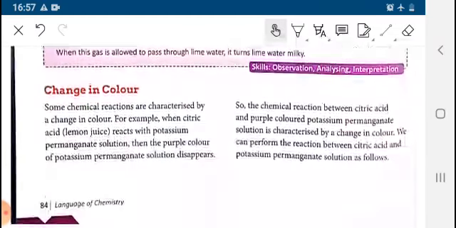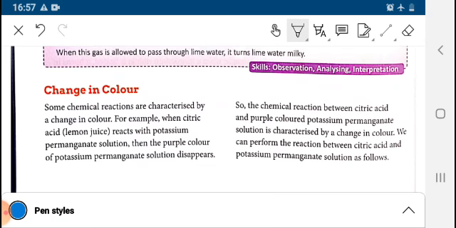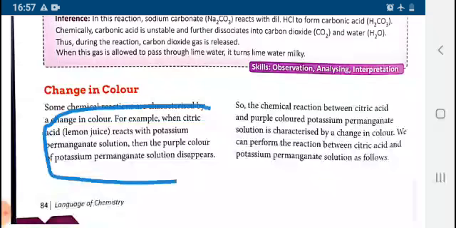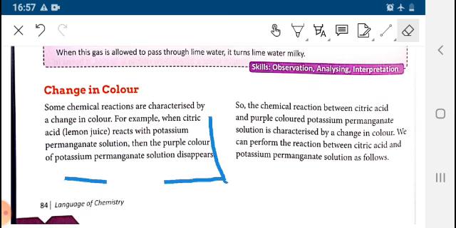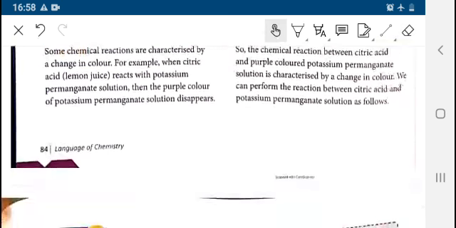Here you can see that in case of change in color, some chemical reactions are like when citric acid reacts with potassium permanganate, the purple color of the potassium permanganate solution disappears. So this is the example of change in color.